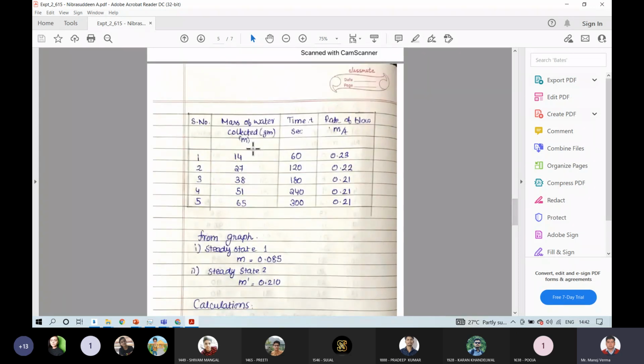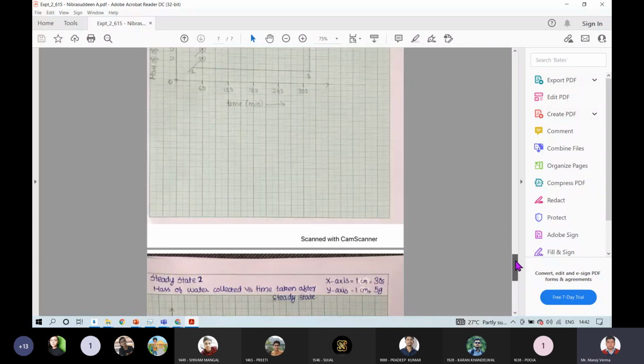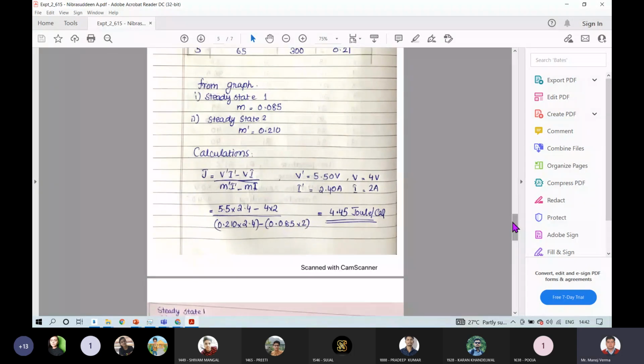Similarly, for the second steady state also you will do the same, you will take mass of water with respect to time, and you will plot a graph between this mass of water collected with respect to time. Again you will find the slope to find m2 now, m2. Okay, so these will be the calculation. This will be the calculation.